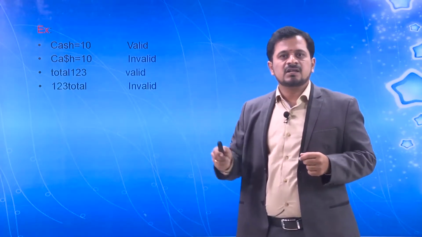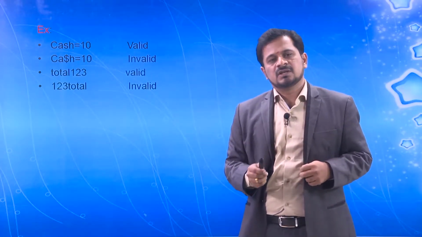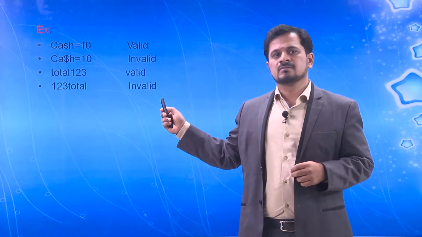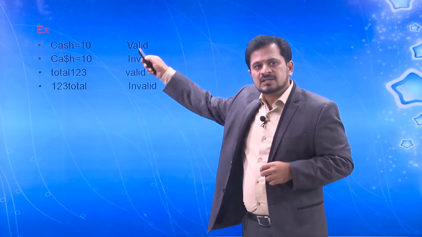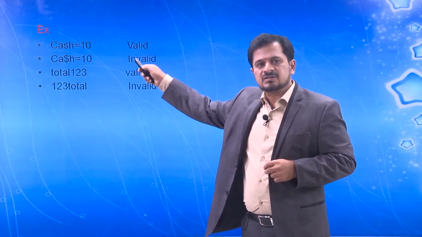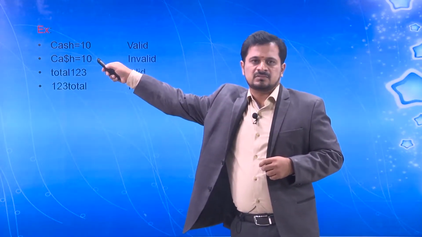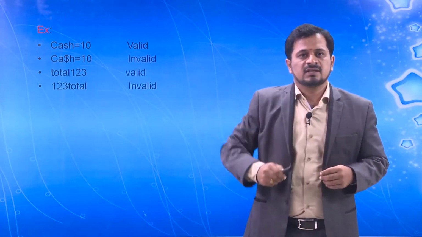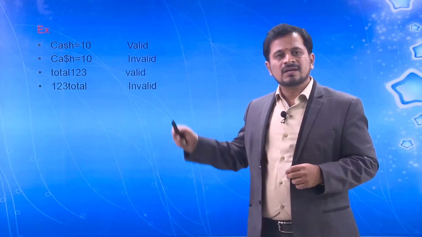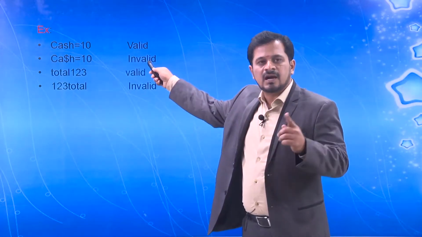It is a valid identifier because it uses alphabets only. And the second one is the same cash, but instead of s, I want to use a dollar symbol. This symbol is not allowed inside an identifier, so it is an invalid identifier.